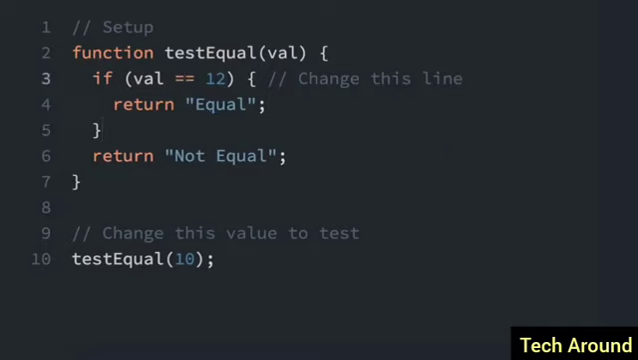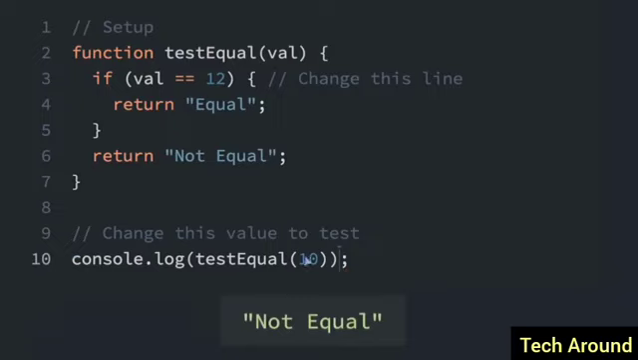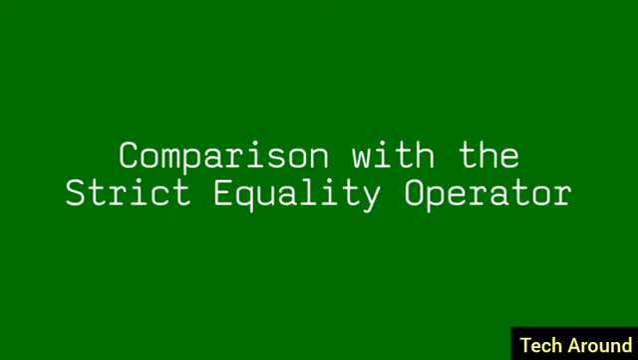If we just had a single equal sign, that would mean that we were setting the value of the val variable to equal 12. We're not trying to set this to equal 12. We're trying to check if the value of this variable equals 12. So we have to use the double equal sign. So now this test equal function is going to test to see if the number we pass in is equal to 12. I can do a console.log here, and then we can see what appears in the console here: not equal, because 10 does not equal 12.